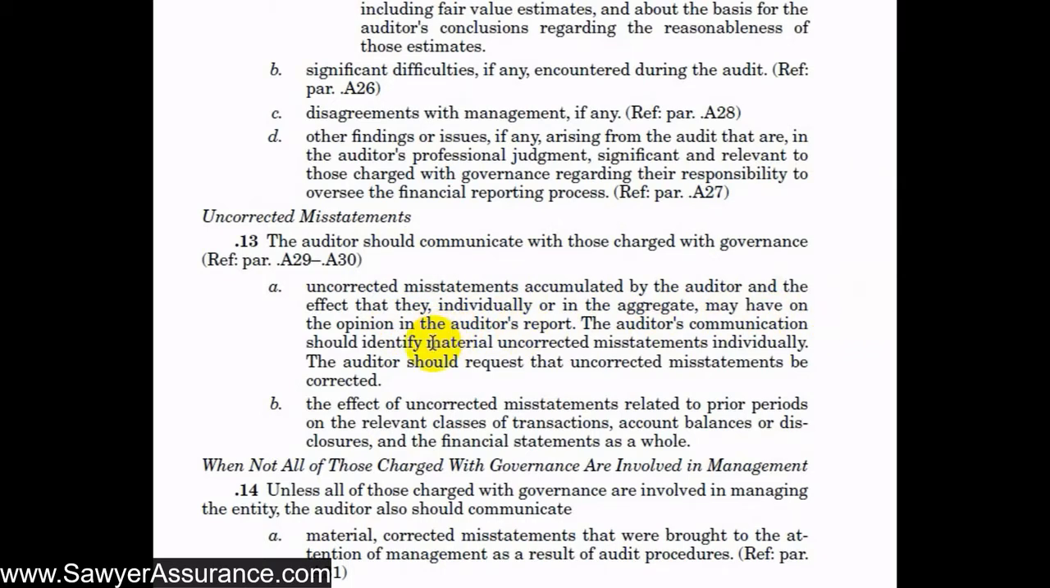And our communication should identify material uncorrected misstatements individually, and we should request that uncorrected misstatements be corrected. So if throughout our audit we found some material misstatements, then we would ask that management and those charged with governance give us permission to correct those in the financial statements. And any of the ones that we don't correct that we found or that are related to prior periods on the relevant classes of transactions, account balances, and the financial statements as a whole, we should communicate those as well.